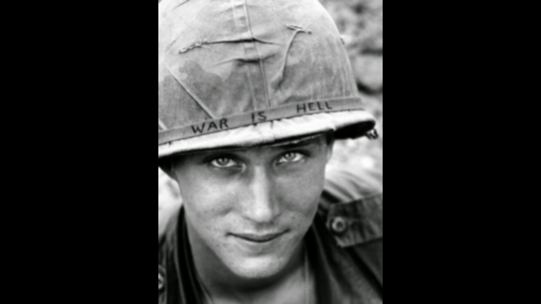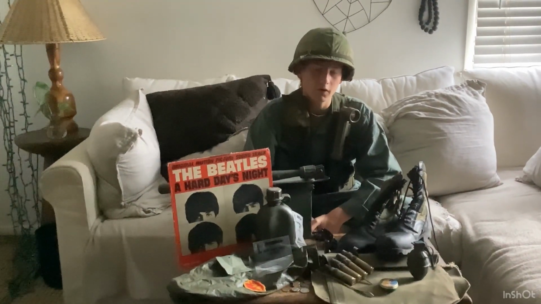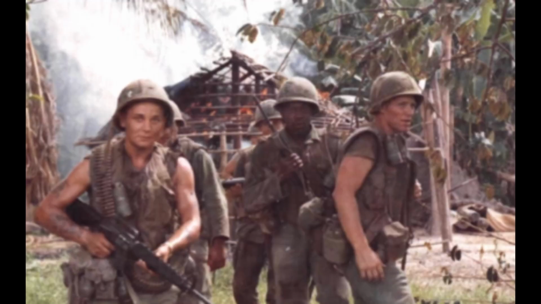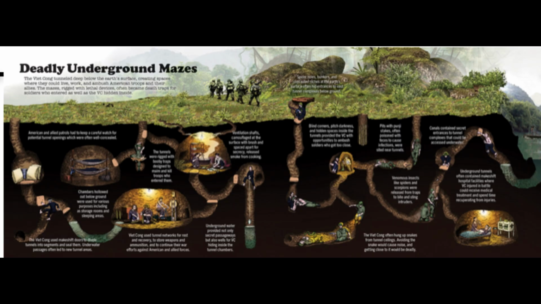Most of these soldiers by this time are draftees, and many of them do not have a desire to fight or to be there in the first place. In the year 1966, over 350,000 U.S. troops are active duty in Vietnam, and this is when the VC and the North Vietnamese really begin to use their guerrilla tactics to their advantage with various traps, mines, and a huge tunnel system, some of it dating back to the war with the French.